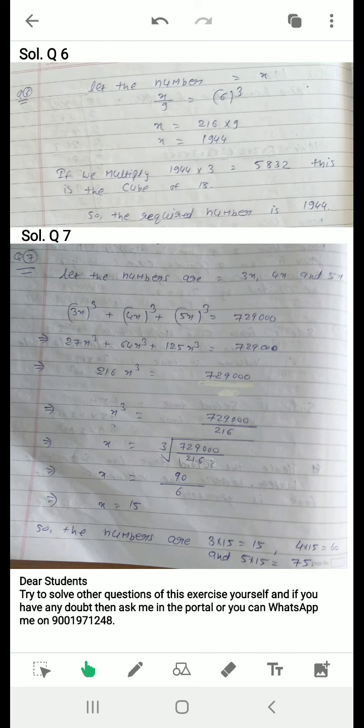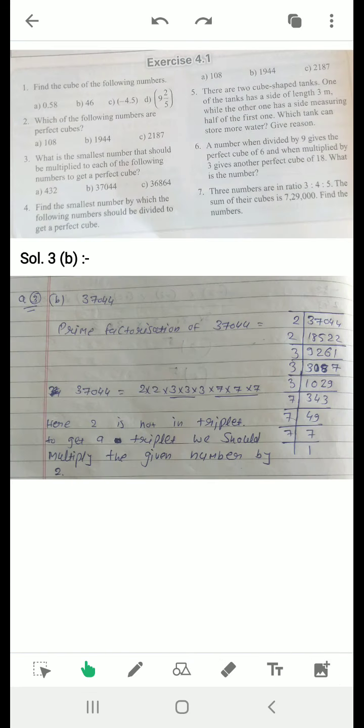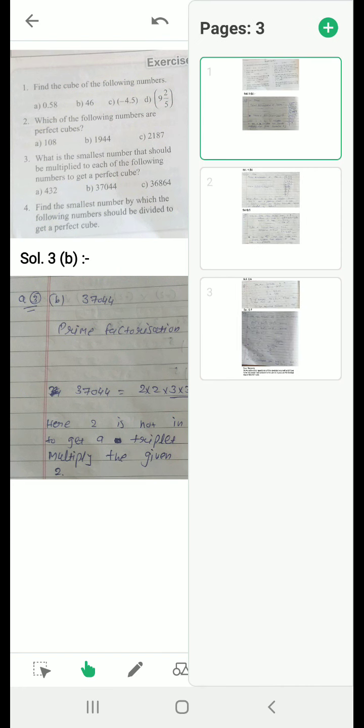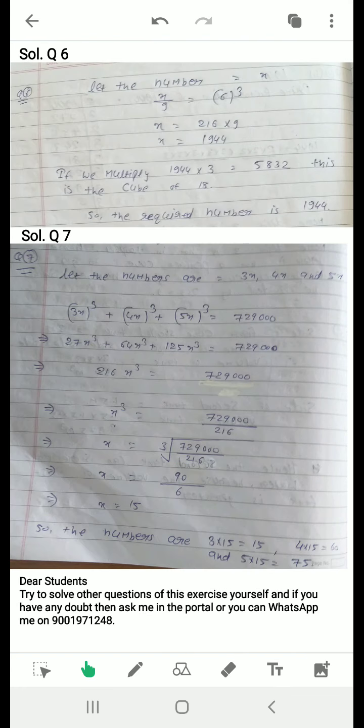I will explain again. Read the question properly. What was the question? A number when divided by 9 gives the perfect cube of 6, and when multiplied by 3 gives another perfect cube of 18. Then what is the number? Okay, so let the number be x. x divided by 9 is equal to cube of 6, that is 216. Then x is equal to 216 multiplied by 9.